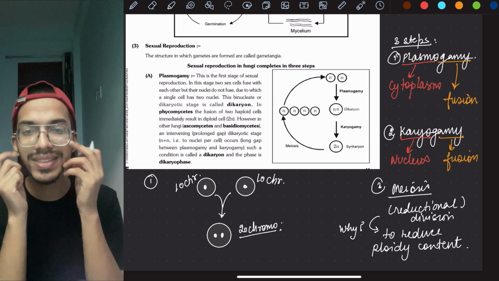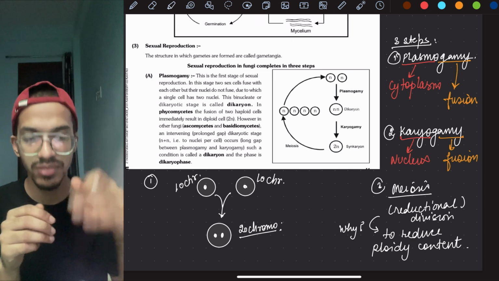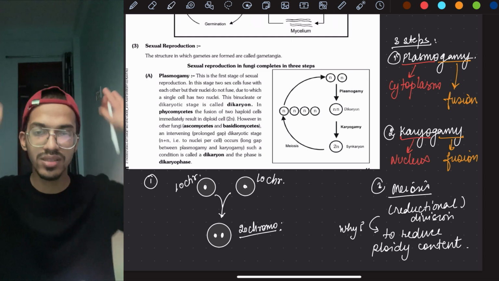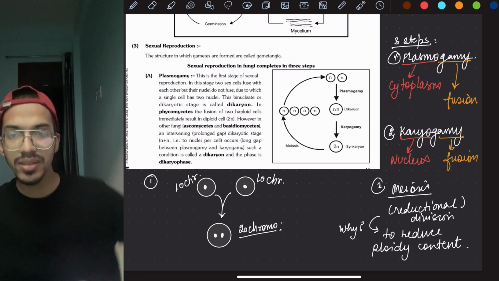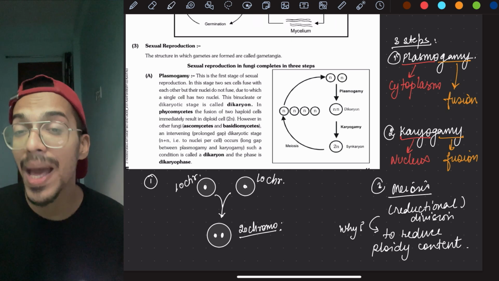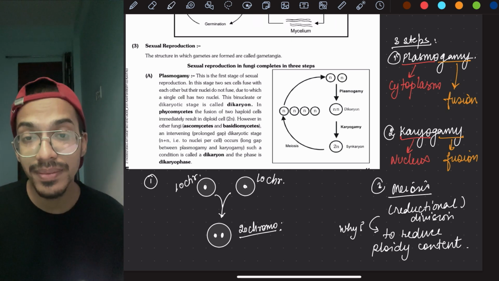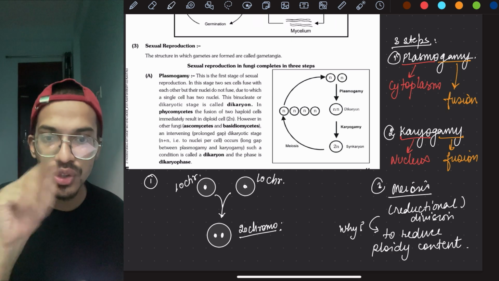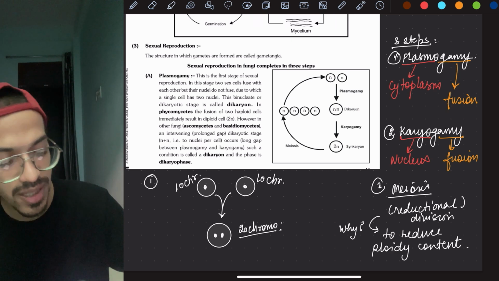Instead of 2 eyes, it will have 4 eyes, because extra chromosomes going means extra things will come. Instead of 2 hands, 4 hands. Now I will be what? A monster. My baby would be a monster, right? So this thing will happen. So this is the problem. Plus 2 nuclei. Does any cell have 2 nuclei? No. So it will undergo the second step.